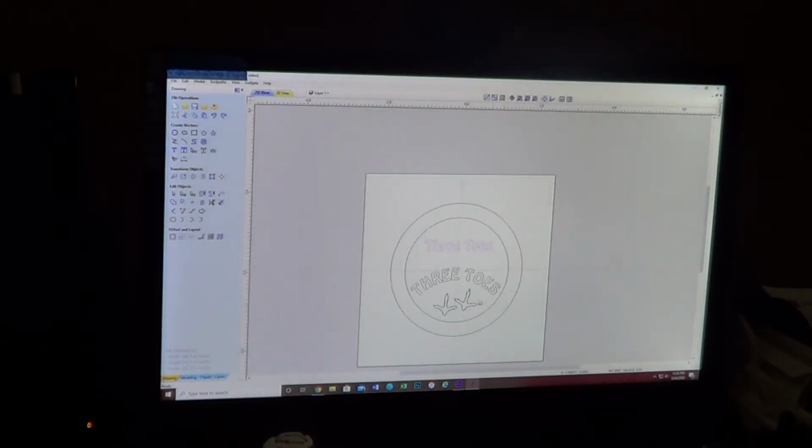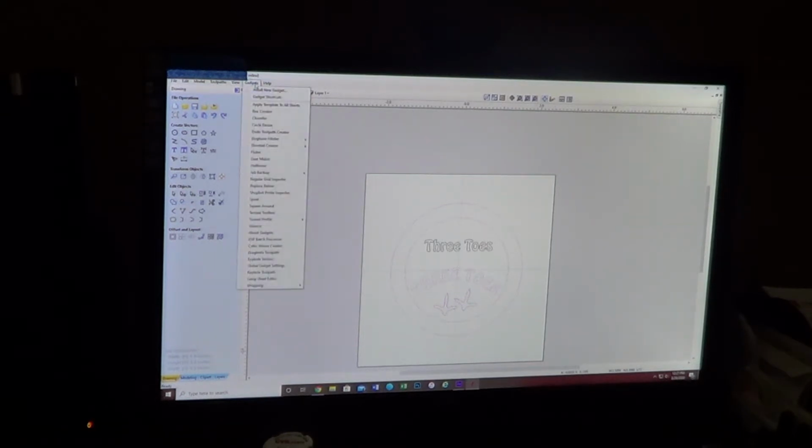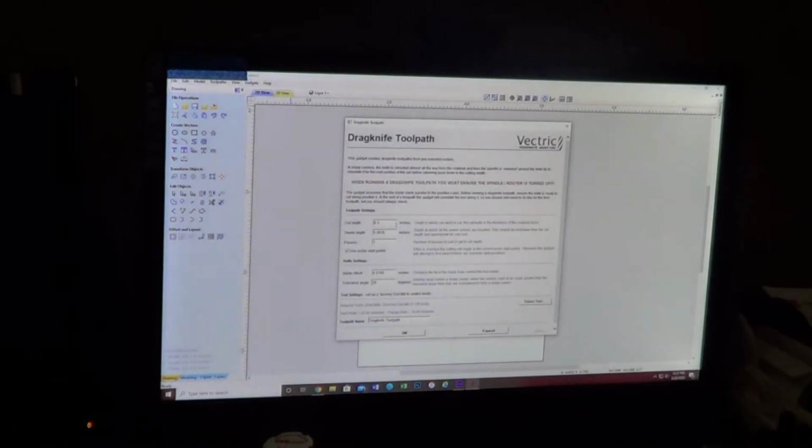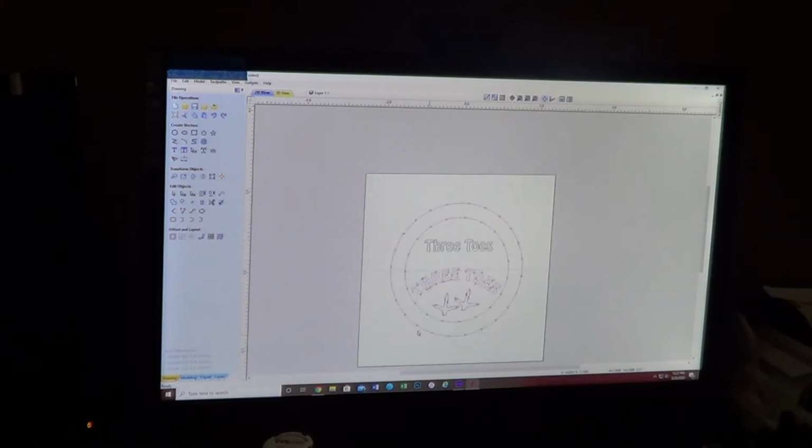We can highlight the rest of these. I'll do it with a box and we'll get everything at once. I hold my shift key, I missed 3 letters. We'll get those 3. And I go back up to Gadgets, select my drag knife tool, set my depth for 0.004. My blade offset, my swivel depth, and my tool were still there from the last time.